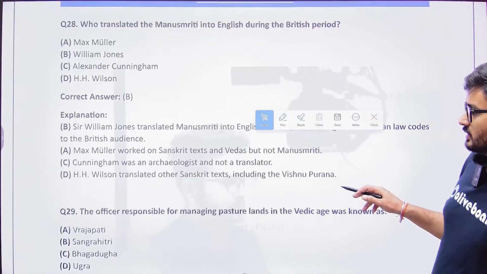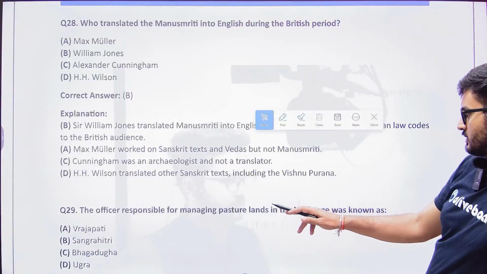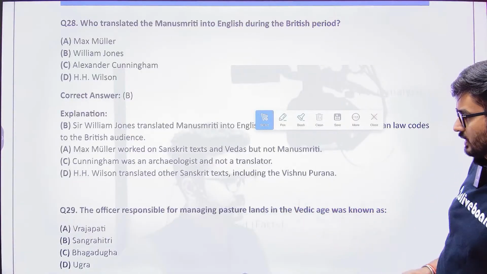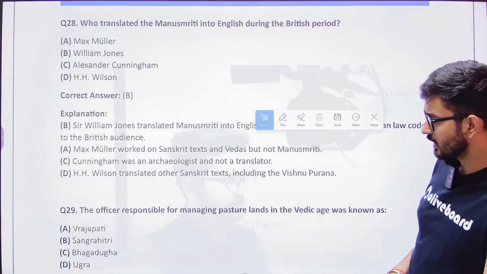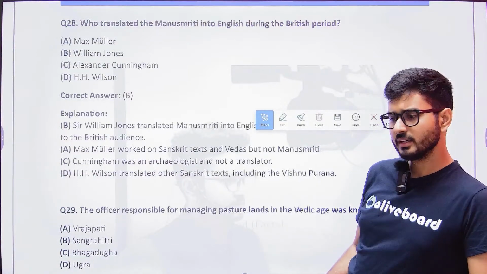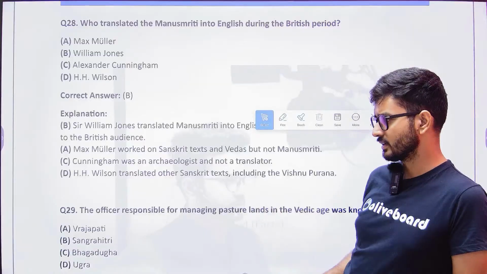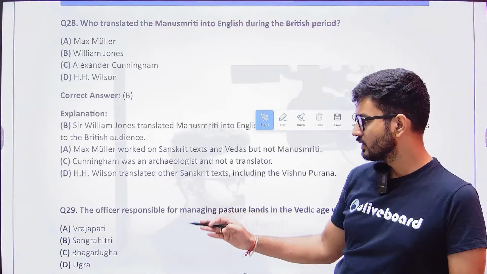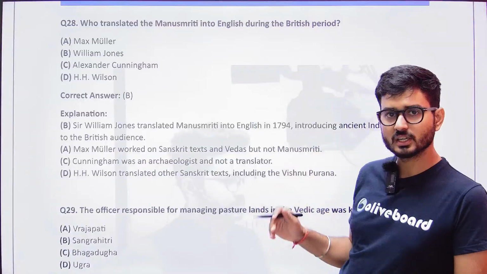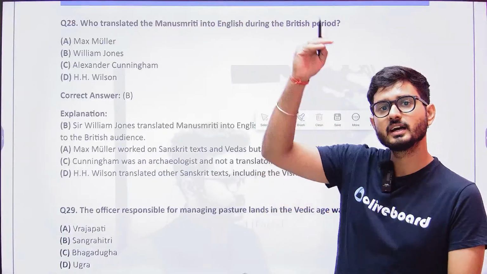The next one: the officer who was responsible for managing pastoral land in the Vedic age was known as Vrajapati, Sangrahita, Bhagaduha, or Ugra. From the name itself, pasture land. And who was the officer in charge? When we talk about the officer in charge, we are telling that he is the head.